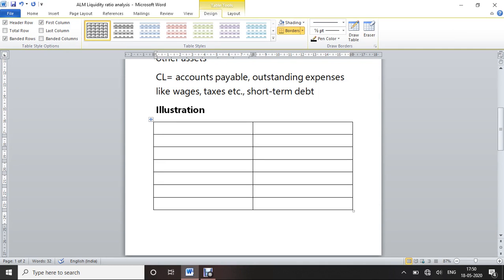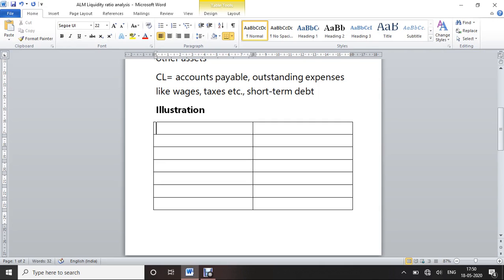This is under particulars and amount. By this question we will calculate more ratios, liquidity ratios.